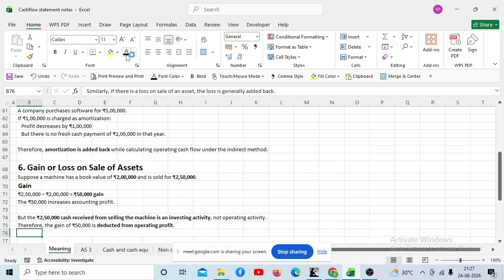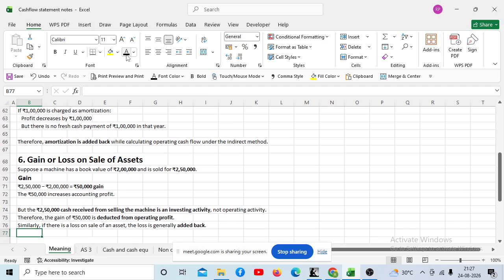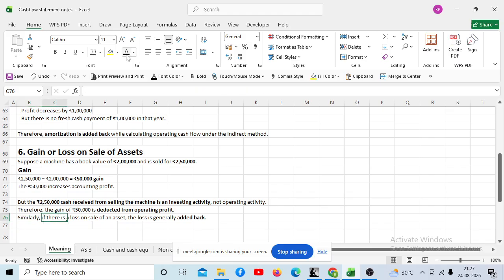But since this gain is due to the sale of an asset, it is to be deducted. Why? Because it is not from selling jeans, it is from selling the machine, and we don't sell machines on a daily basis. That's why it is not an operating activity, it is an investing activity. Any doubt? No, sir. Similarly, if there is a loss on sale of an asset, that loss is added back, because it is not through operating activity.